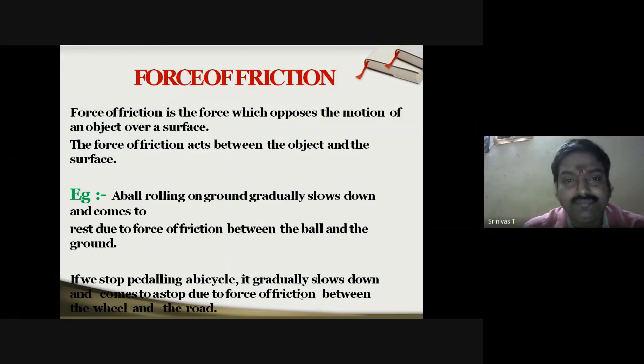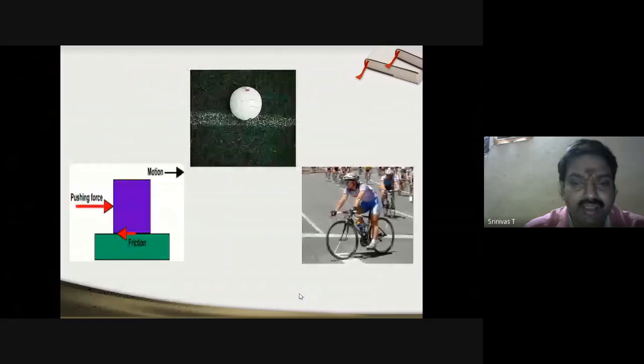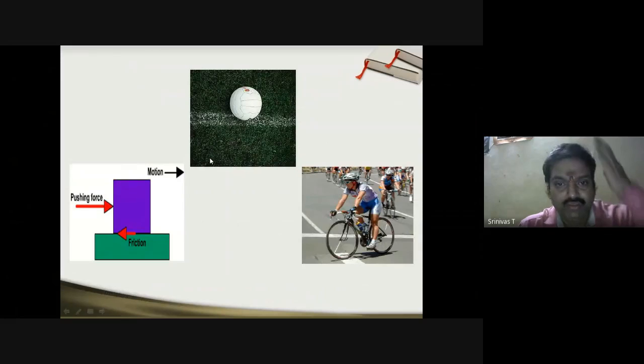Next, here you can see there are three figures outlined. One, you can see, is the ball on the floor, that is on the ground. As I just told you, the ball on the ground actually comes to a steady state after going a certain distance. That is totally because of frictional force.